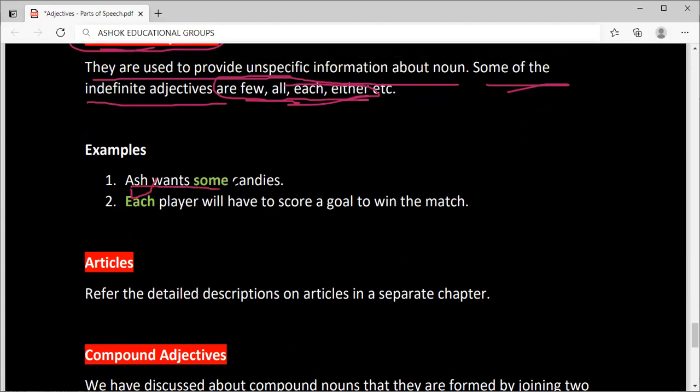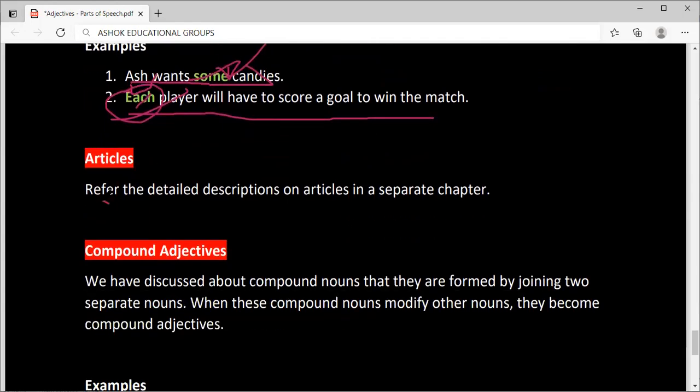Ash wants some candies. Each player will have to score a goal to win the match. Some, each. So we are not specific about candies or the players. That's why these are indefinite.